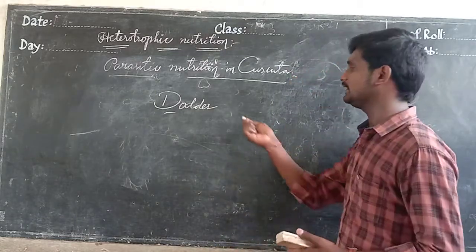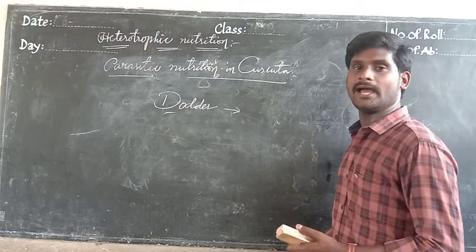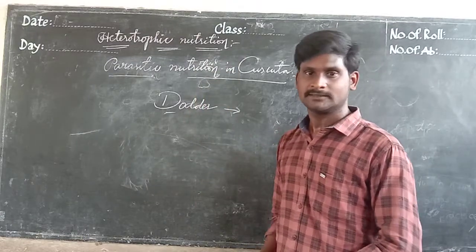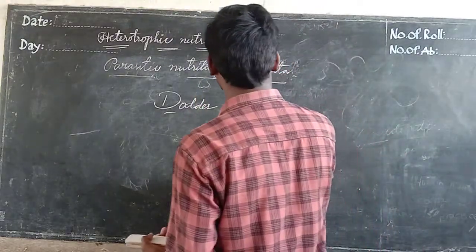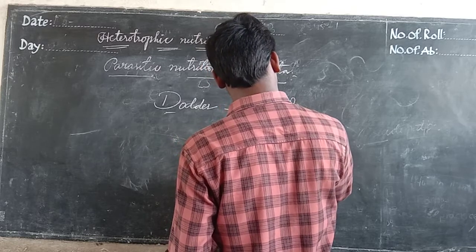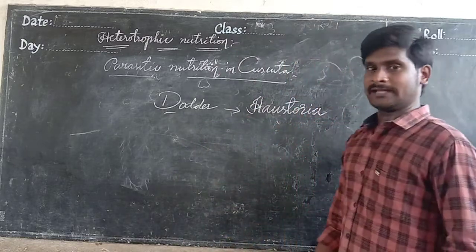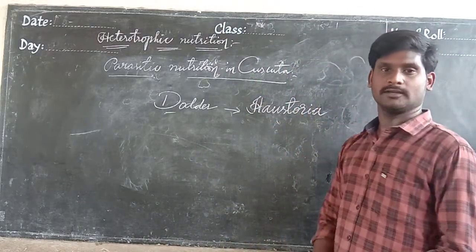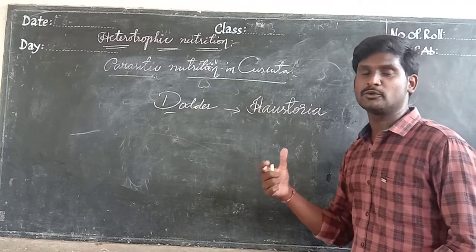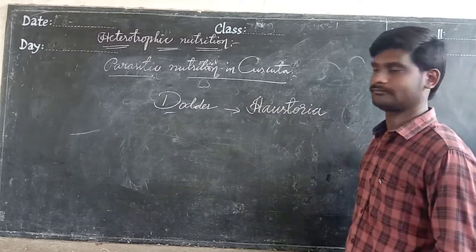They have specialized anchor-shaped roots. The anchor roots are called Haustoria. The Haustoria roots help in getting nutrients from others, because they cannot prepare their own food.